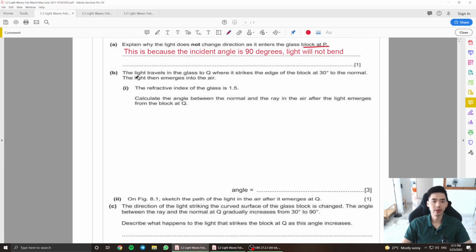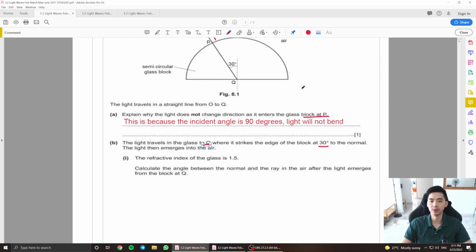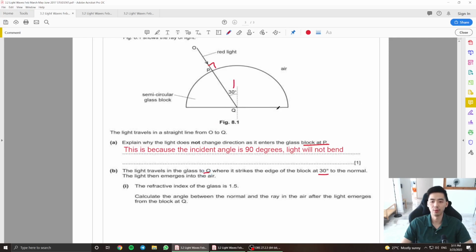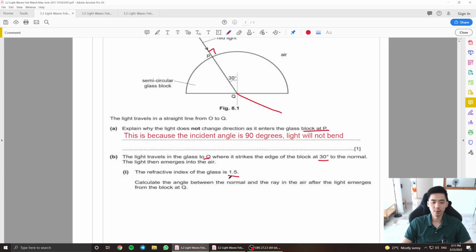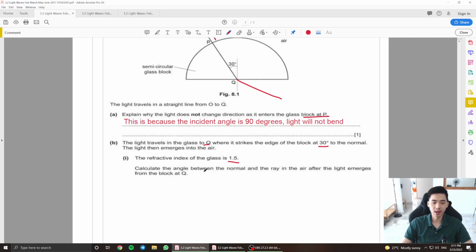Then moving on to the next part here, the light travels in the glass to Q, where it strikes the edge of the block at 30 degrees to the normal. It's 30 degrees to the normal here. The light ray then emerges into the air, from glass to air. Obviously, it's going to bend away. The refractive index is 1.5. Calculate the angle between the normal and the ray of light that emerges in the block. They're basically asking you to find this angle here.